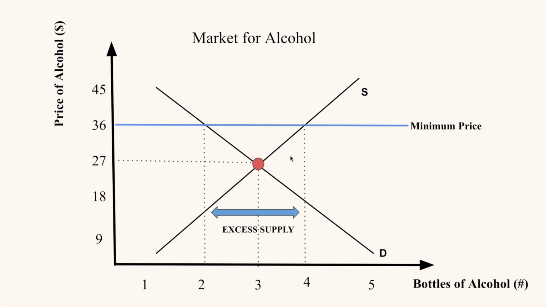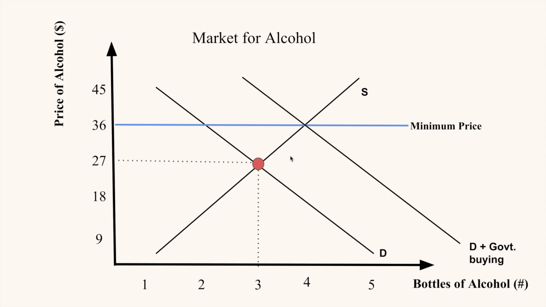What this would do is that it would eradicate the excess supply and shift the demand curve to the right, giving us a new demand curve, D plus government buying. This gives us a new market equilibrium point here, with a market equilibrium price of $36 at the minimum price and a market equilibrium quantity at 4 bottles of alcohol.